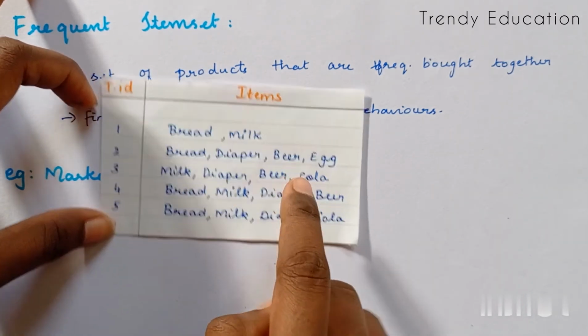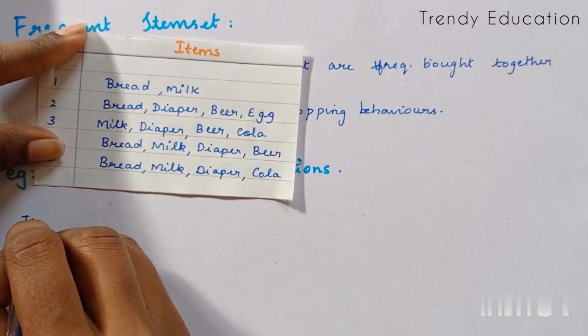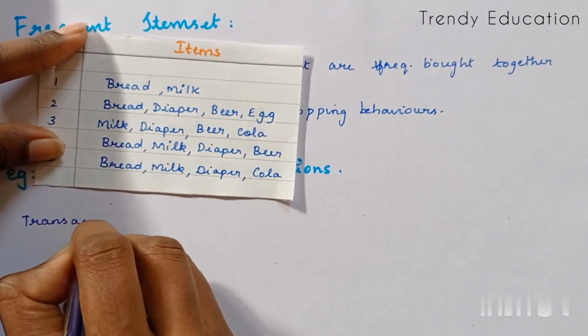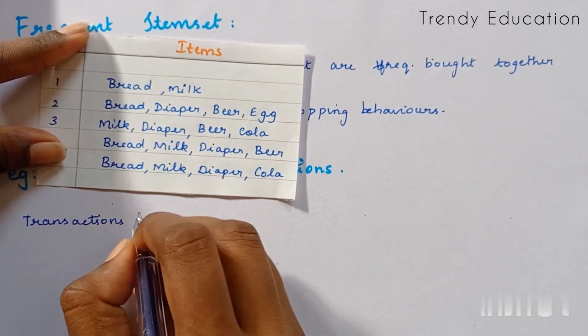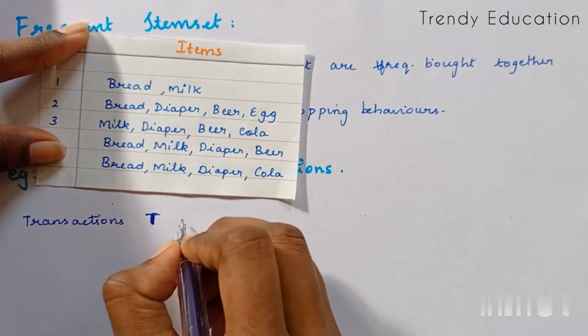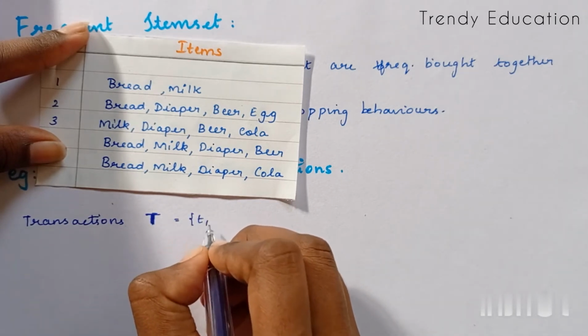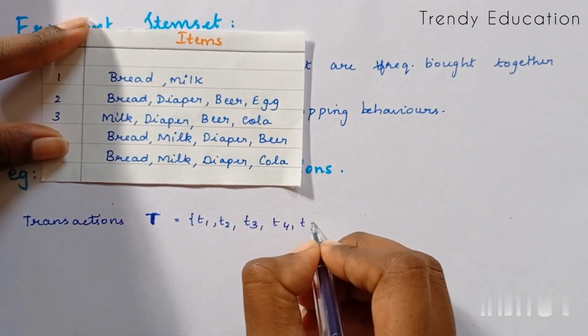I'm denoting the transactions as T equal to T1, T2, T3, T4, T5.